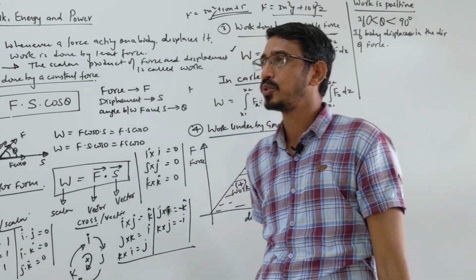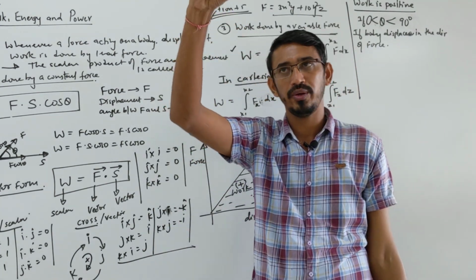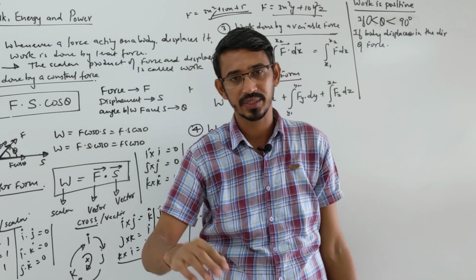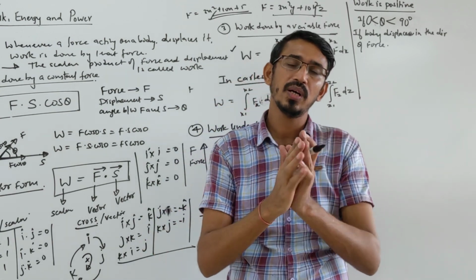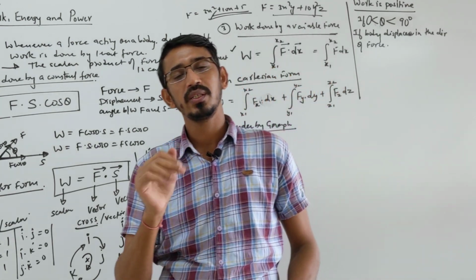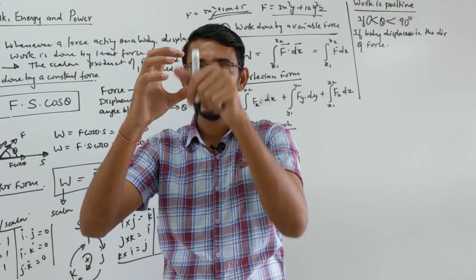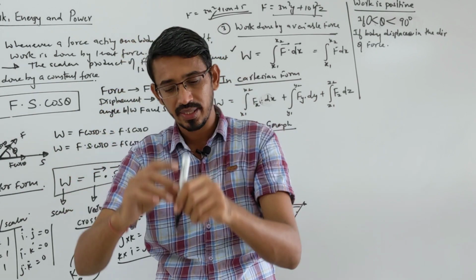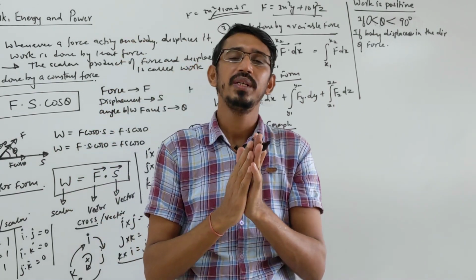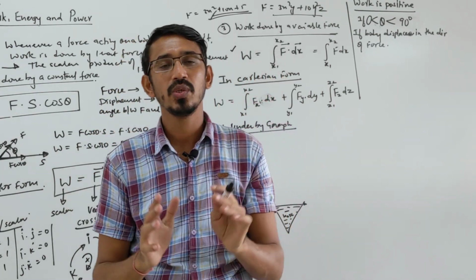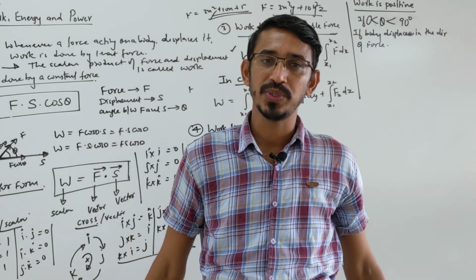Let's take an example. Suppose you drop a ball freely, it will fall toward the earth, right? Then they ask, what is the work done by the gravitational force? This work done will be positive. Why? Because the force on this ball is acting downward, and the ball is also moving downward. So the force and displacement are in the same direction, so the work done by gravity will be positive.